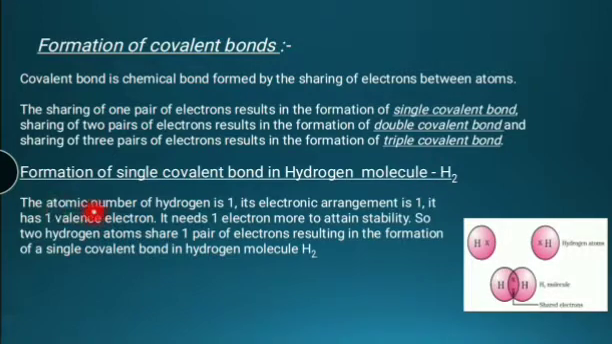The atomic number of hydrogen is 1. Its electronic configuration is 1. It has one valence electron. It needs one more electron to attain stability. So two hydrogen atoms share one pair of electrons, resulting in the formation of a single covalent bond in the hydrogen molecule.